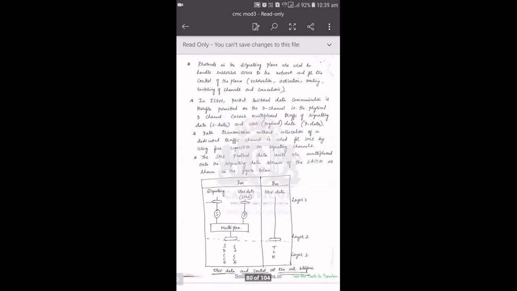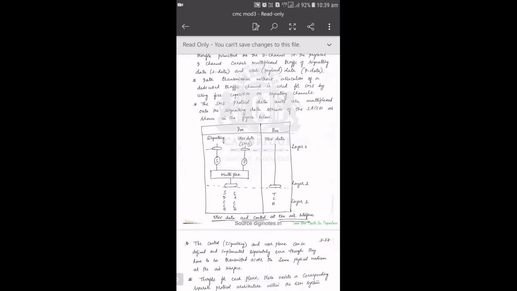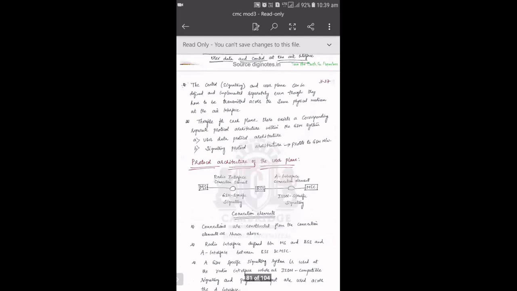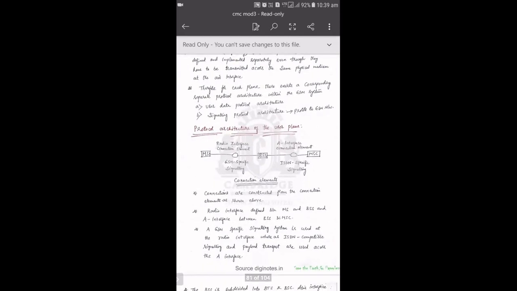So here you can see, this is your protocol architecture in the user plane. In this diagram, as I told, the user plane mainly shows how the user data is communicated within the GSM system. So you have your MS. Basically, we already know that it starts communicating from MS to BTS. In turn, BTS will communicate to BSC, and BSC will communicate to MSC. And we have interfaces in between.